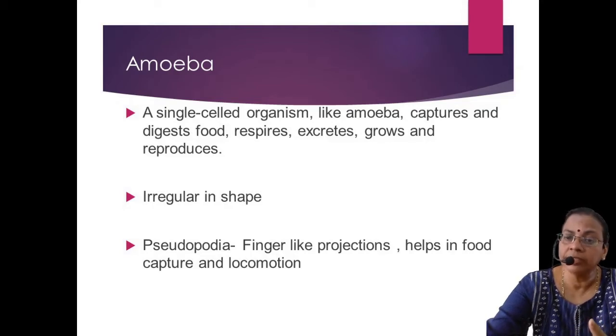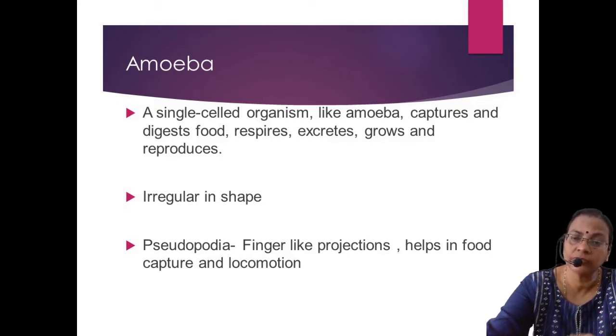Then in amoeba itself, why are they shapeless? Because they have many finger-like projections here and there, in the form of feet-like structures. Hence they are called pseudopodia. Pseudo means false, podia means feet. The main function of the pseudopodia is to help catch the prey and at the same time to help in locomotion. So why is amoeba irregular? Because of the presence of irregular feet-like structures, which help in capturing food as well as in locomotion.